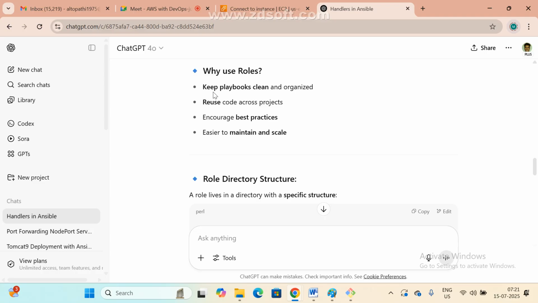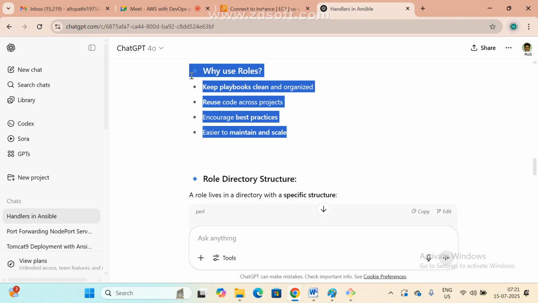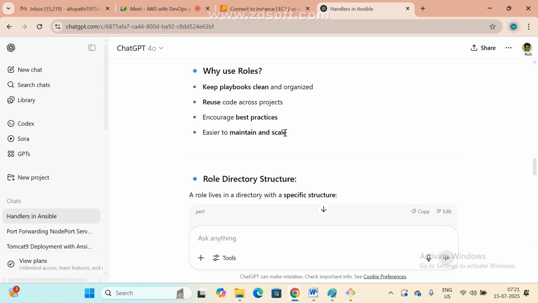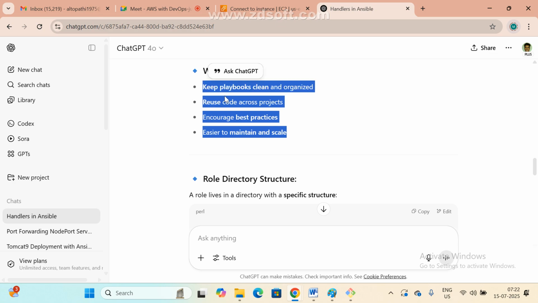So this is the main thing. Keep playbooks clean and organized. Reuse the code, which encourages best practices and is easier to maintain and scale. So there is no confusion here. Everything is in a separate folder. Whatever you want to change, go and update only that particular folder.